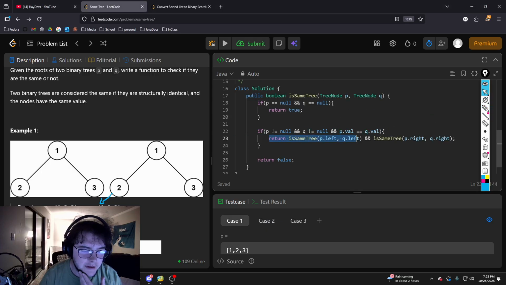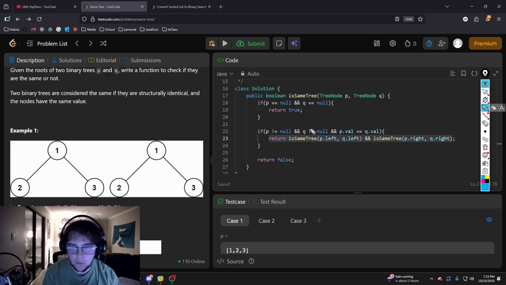But we want to return if the left and the right is equal, and then that will recursively check both sides for the function, right? And so if they're both not equal to null, because if one's null and the other one's not null, then we know one has a node and the other one doesn't. And then if both of them are not null, we need to check if the values are equal to each other.